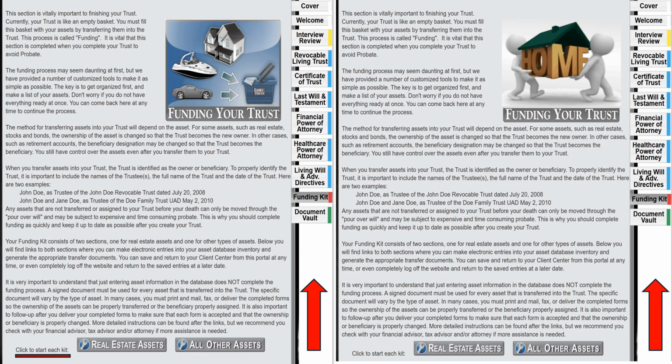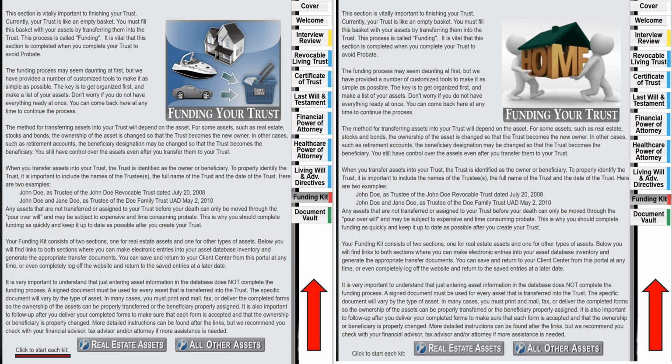This is where you're funding your revocable living trust. You're funding your revocable living trust, things like your home, your cars, your boats, and different kinds of things. In just a few minutes, I'm going to show you various types of assets, and these are assets that fund your revocable living trust.